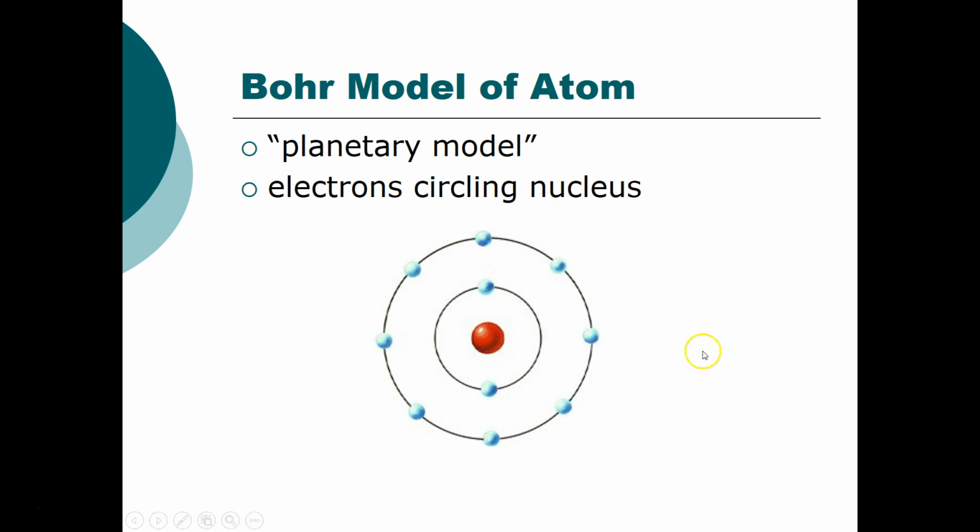So here we have the nucleus in the center based on Rutherford's experiments, and we have the electrons. He put them in very distinctive, specific orbits around the nucleus. So that's why it's called the planetary model. It's as if the nucleus was the sun, and then there are the planets like Mercury and Venus and Earth. They're all in very specific prescribed orbits around the nucleus. And that's pretty much where your previous science classes have left off.